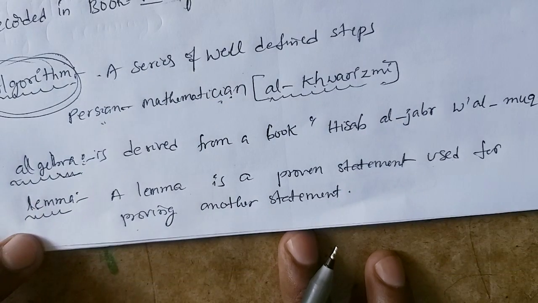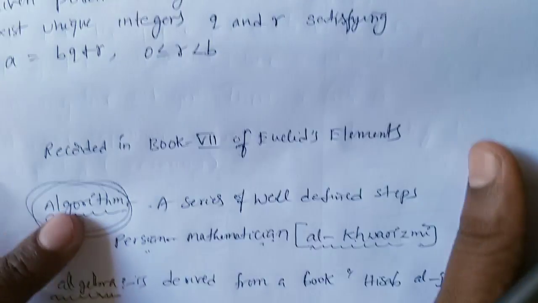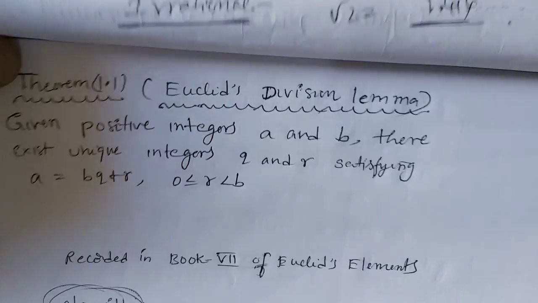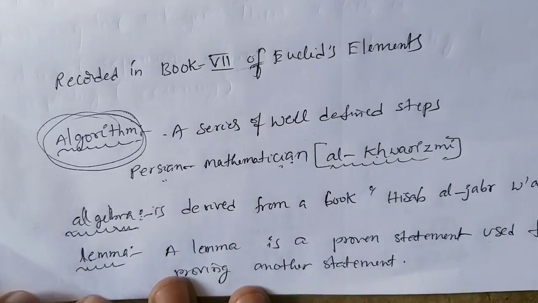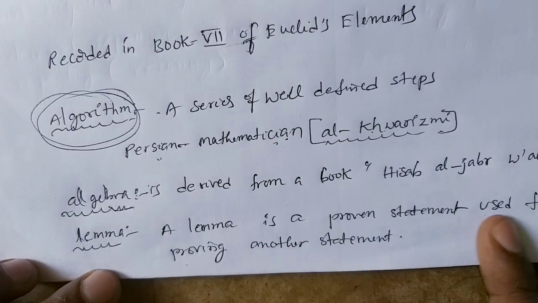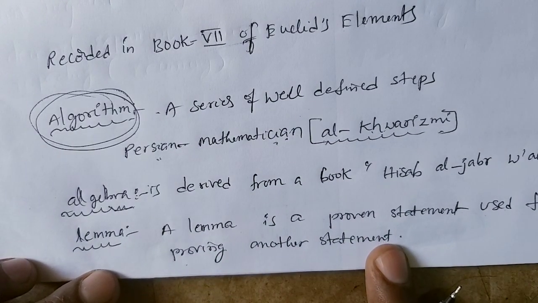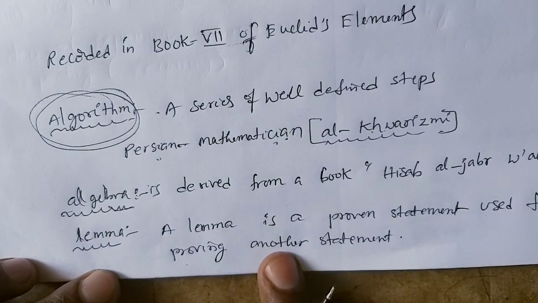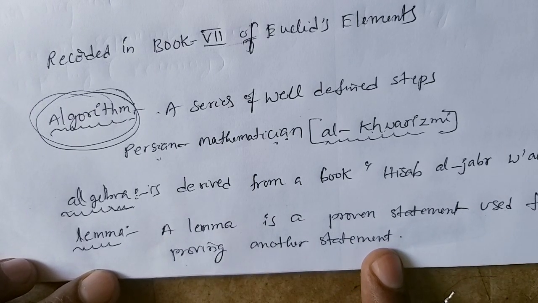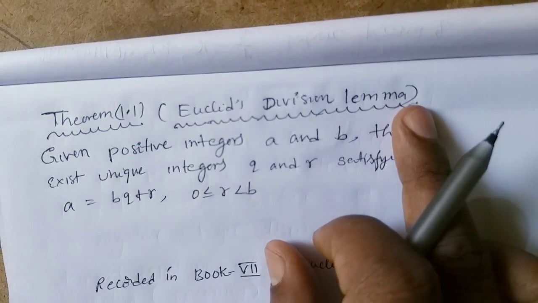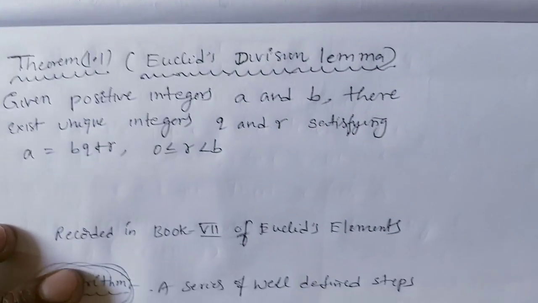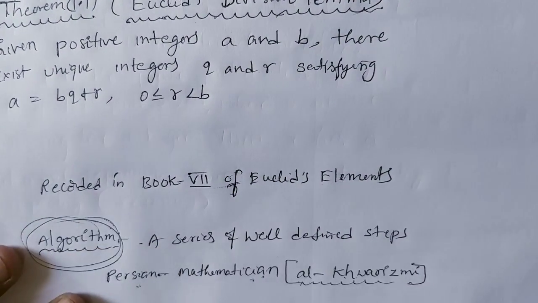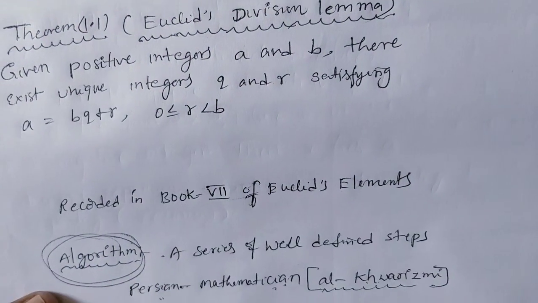And also we have to discuss the lemma. In the definition, we see that it is telling about Euclid's division lemma. What is the meaning of lemma? A lemma is a proven statement used for proving another statement. So finally, what is the Euclid's division lemma telling us? By learning the Euclid's division lemma, it indirectly helps us find the HCF of two numbers. We will solve it using the Euclid's division lemma. We can find the HCF of two numbers.